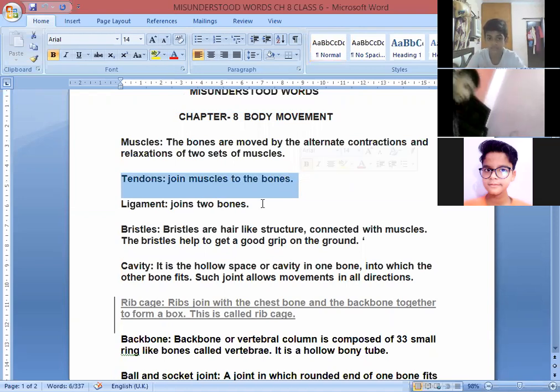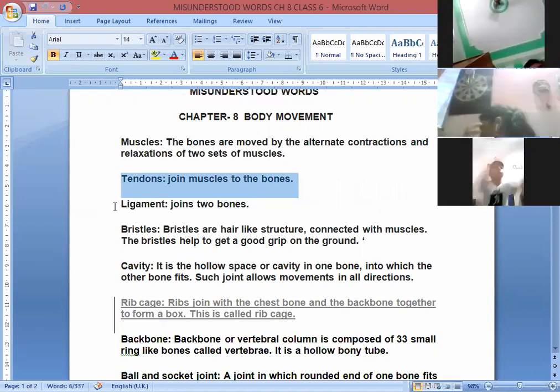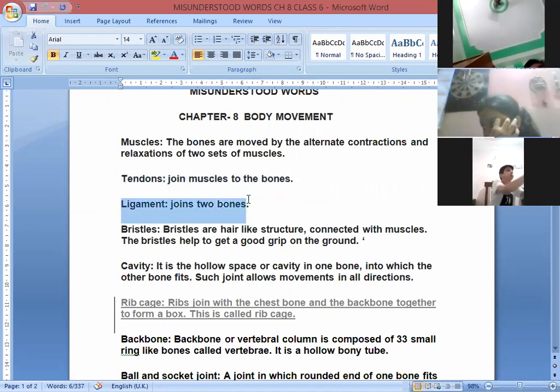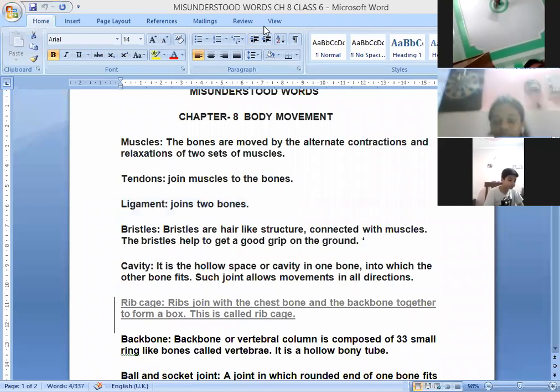When muscles and bones join together, that is known as tendons. On the other hand, when two bones join together, that is known as a ligament. So don't get confused between ligaments and tendons. Ligament is when we join two bones.